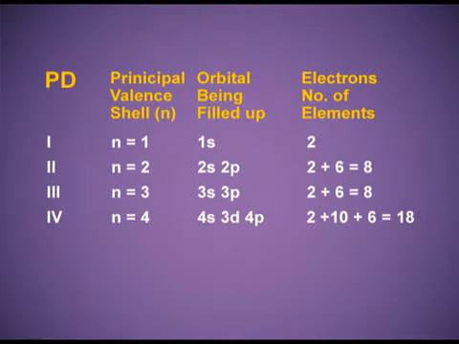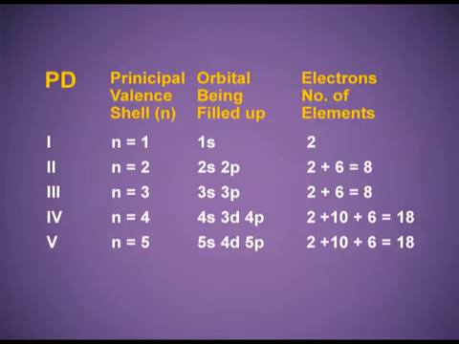Fourth period, n is equal to 4. The orbitals to be filled up are 4s, 3d and 4p. 2 electrons in the s orbital, 10 electrons in the 3d orbital and 6 electrons in the p orbital. In total 18 electrons and hence 18 elements in the fourth period.